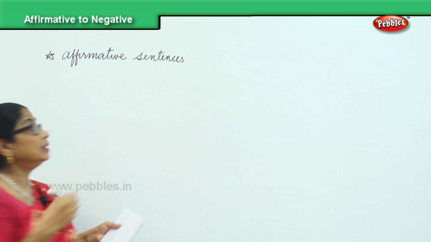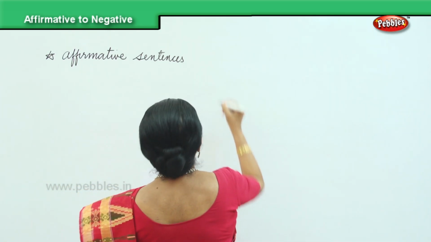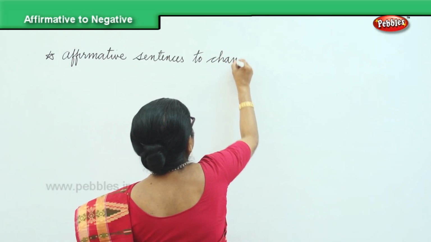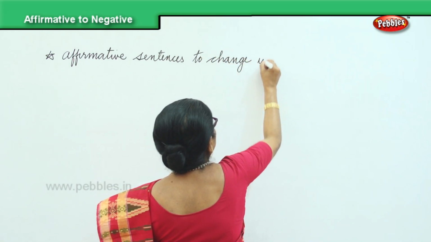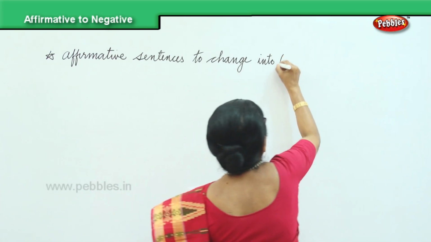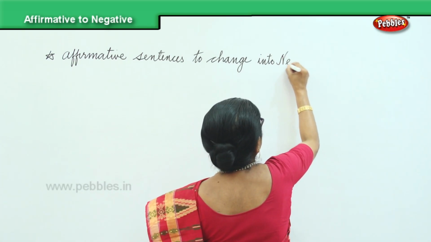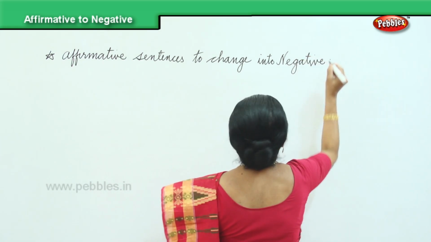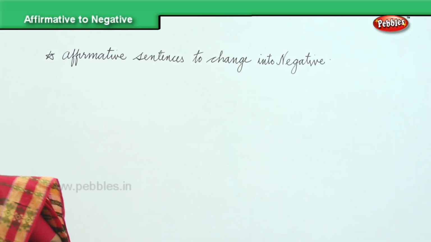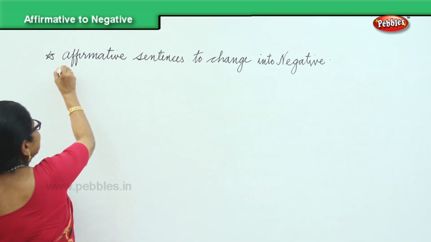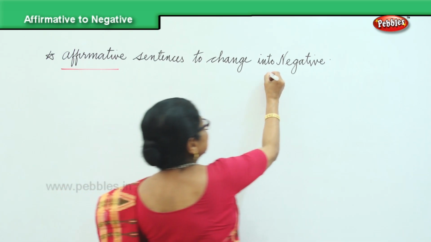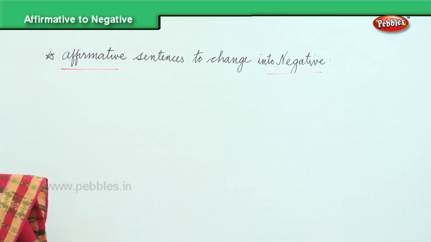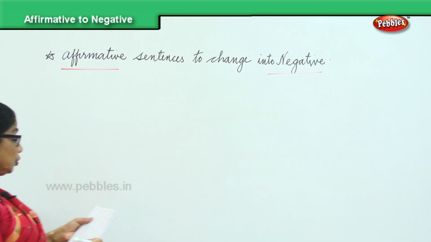Affirmative sentences to change into negative. And that's what we are going to do. I'll give you some affirmative, you will change into negative. I will write one side the affirmative and we will change it together.